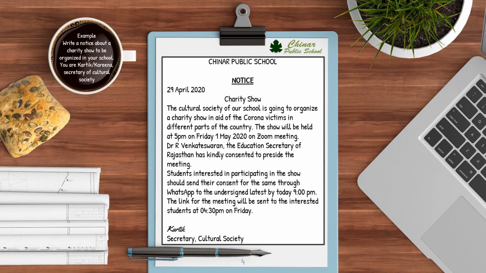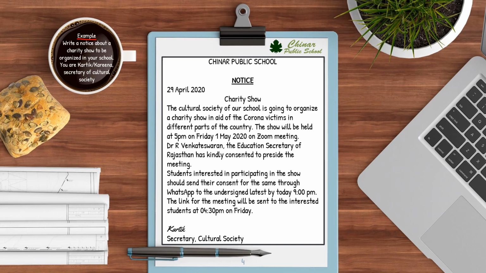Now, one example. The question is: write a notice about a charity show to be organized in your school. You are Karthik or Karina. Now, a name is given to you, that means the boys are all Karthik and the girls are Karina. And you are the secretary of the cultural society of your school. Correct? Now, this is the question. Please note down the question also in your copies, and after that, write the answer.